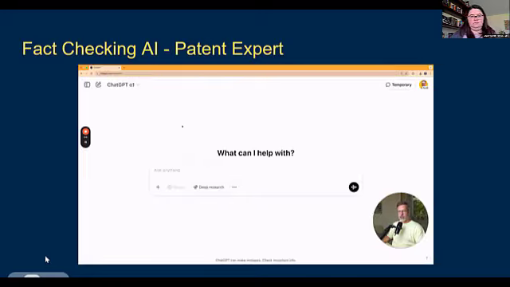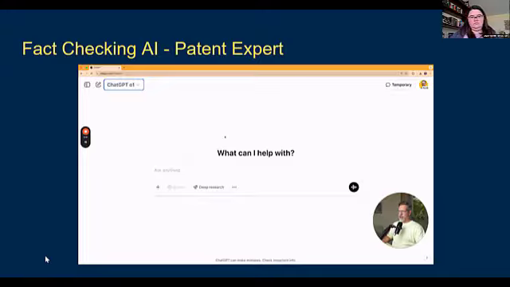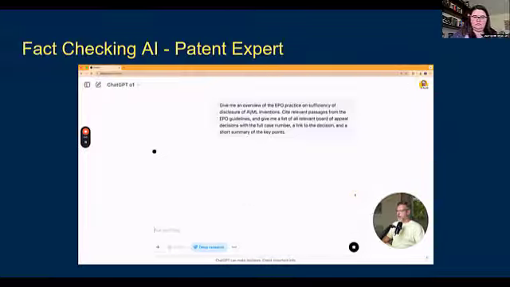Okay, so let's start with ChatGPT. I've selected the O1 reasoning model, and I will also activate the deep research option here. Now, the prompt looks like this. Give me an overview of the EPO practice on sufficiency of disclosure of AI ML inventions. Cite relevant passages from the EPO guidelines, and give me a list of all relevant Board of Appeal decisions with a full case number, a link to the decision, and a short summary of the key points. So let's see what ChatGPT does with this prompt.